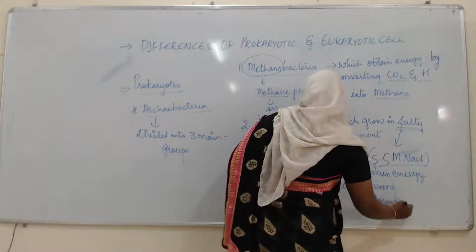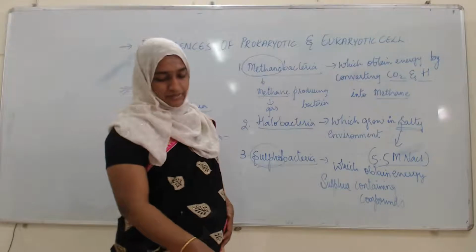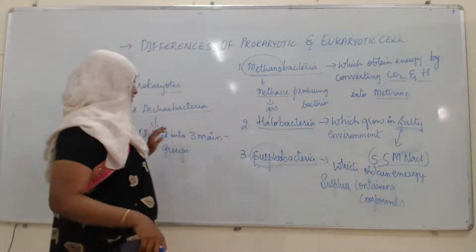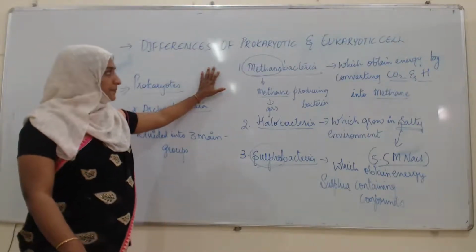And such type of bacteria are known as the sulfobacteria. Okay, so within this archaebacteria, this is a major classification.